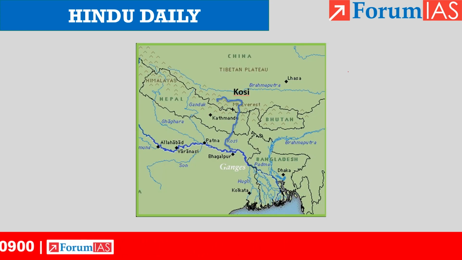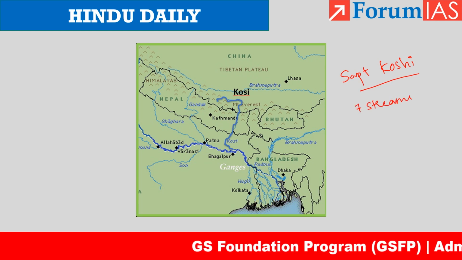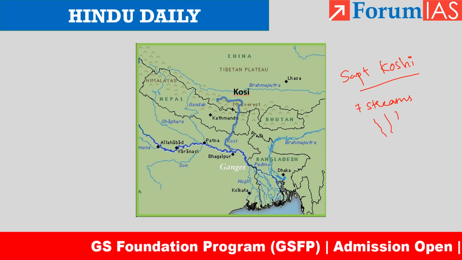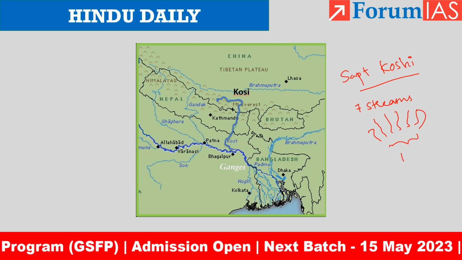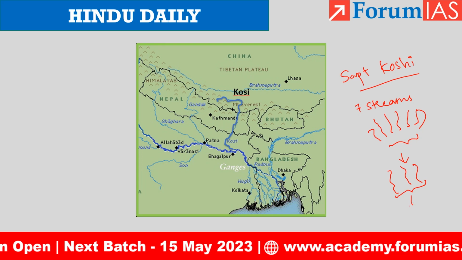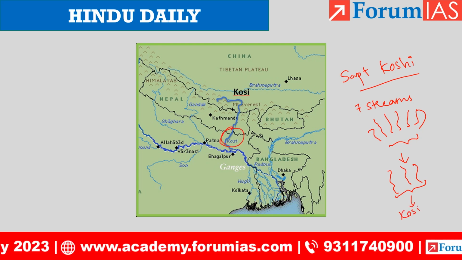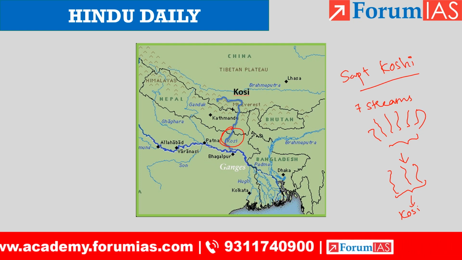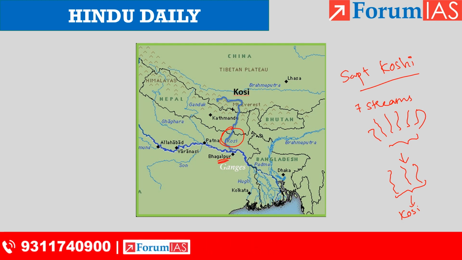Kosi river is also called as Saptakoshi. So when it is in Nepal, it forms 7 streams. There are 7 streams and they unite to form 3 streams. And once these 3 streams unite, then only we get the Kosi river. That is why the Kosi river volume is so huge and it is called as the sorrow of Bihar. So this Kosi river joins Ganga near Bhagalpur in Bihar.